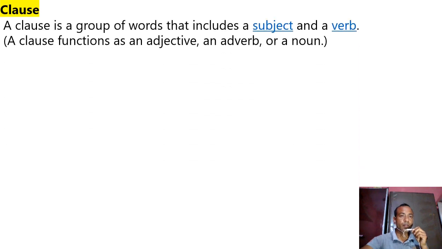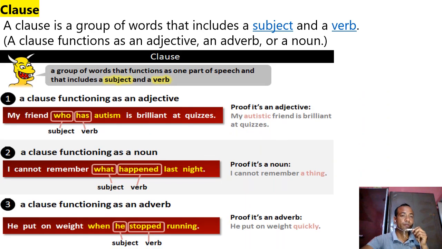Clause: a clause is a group of words that includes a subject and a verb. A clause functions as an adjective, an adverb, or a noun. Here, a chart. Number one, a clause functioning as an adjective. मतलब clause adjective की तरह वर्क कर सकता है, जैसे: my friend who has esteems is brilliant at quizzes. Here who is the subject and has is the verb.